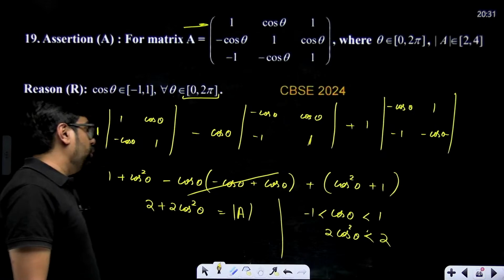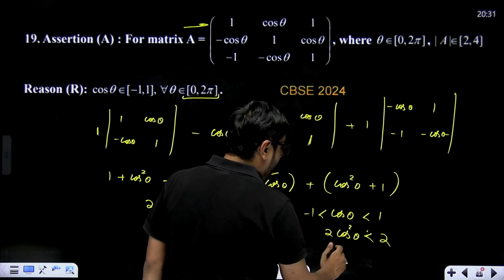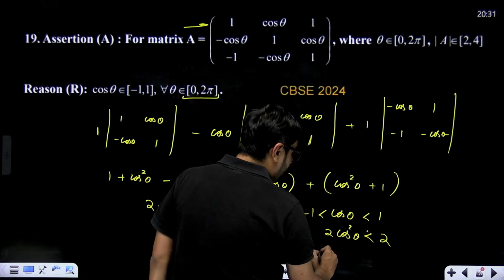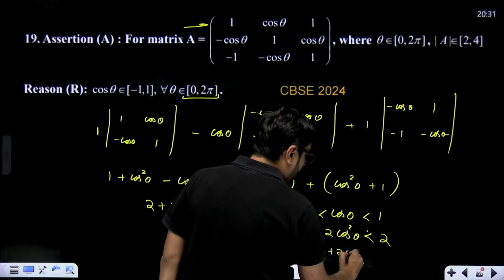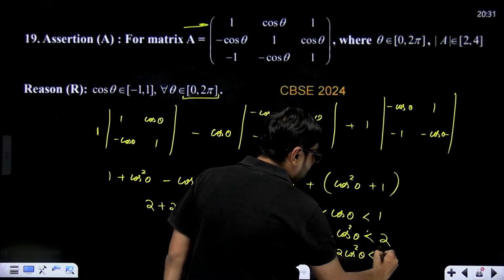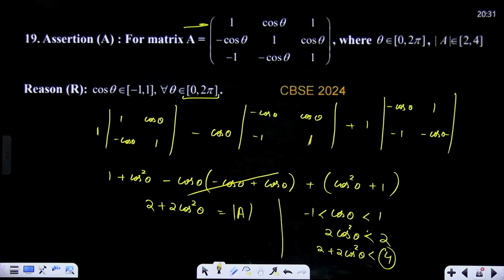Both sides multiplied by 2, plus 2 if we do, 2 plus 2 cos square theta will be less than or equal to 4. Correct?